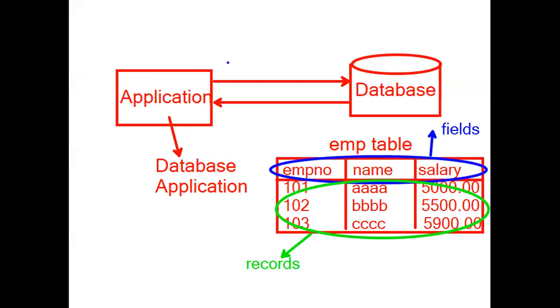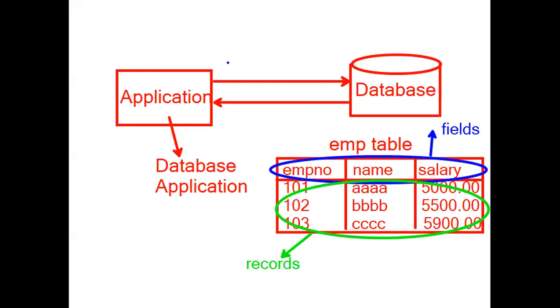I'll ask questions, give me the answers for whatever we have studied up to here. What is an application? An application is a program with which we interact on the desktop. If you write any Java program and interact with it, that program is called an application. What is a database application? An application communicating with a database is called a database application.